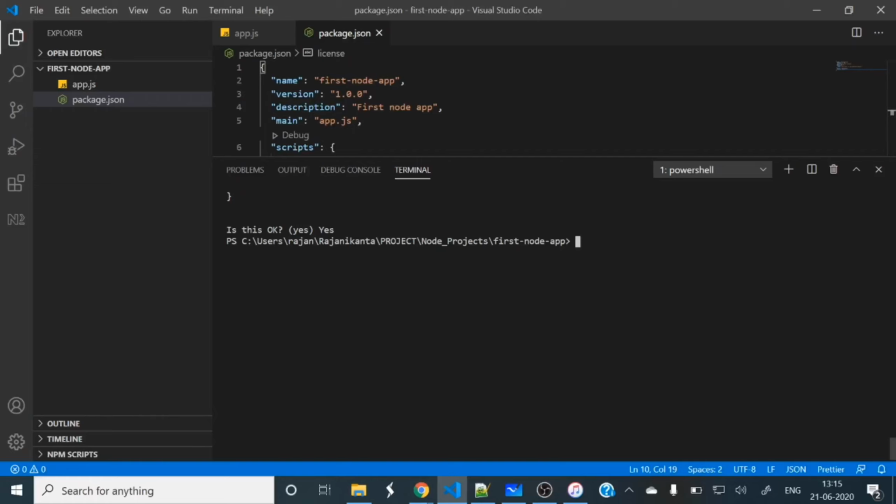So you need to run these commands from the root directory of the project. I am already in the root directory, fast node app. npm i means install, then validator. Let's hit enter.